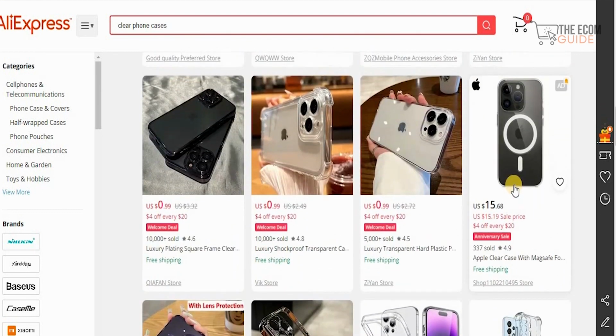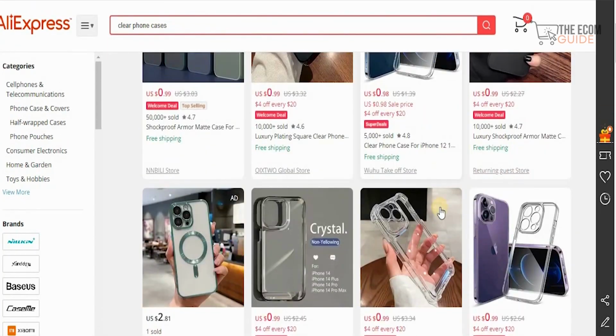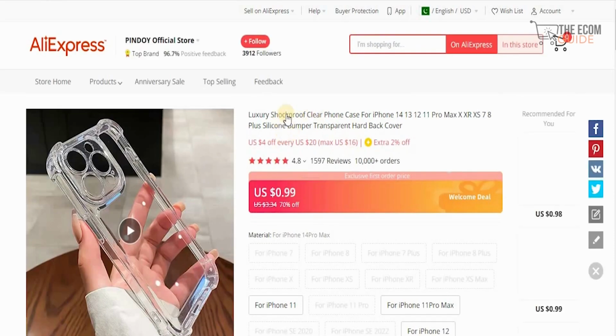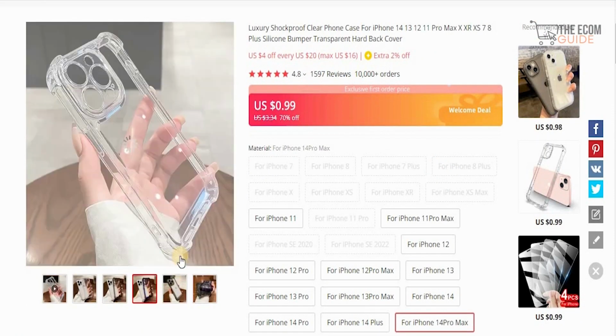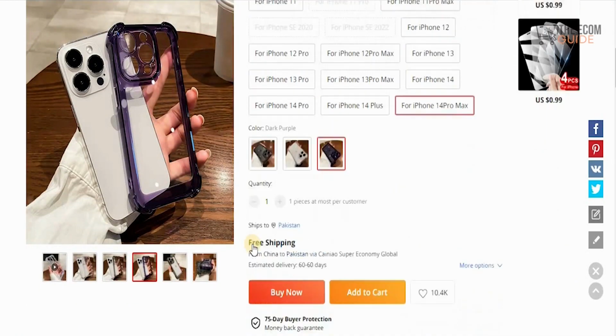So let's go and select one of these products. Let's go straight up over here. I think this is a very interesting product that's been sold 10,000 times for 99 cents. Let's open this product and see what it is. This is the actual title of the product. These are the pictures of the product that we can take from. And obviously if you scroll down, you can see all the different elements that are available.